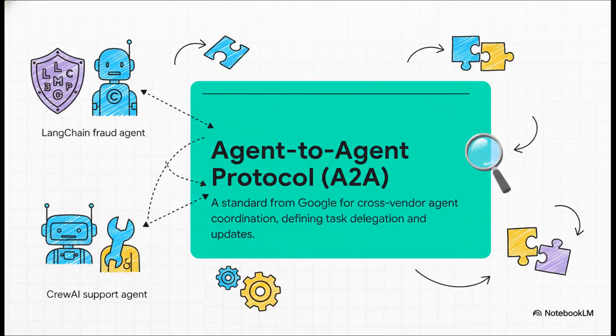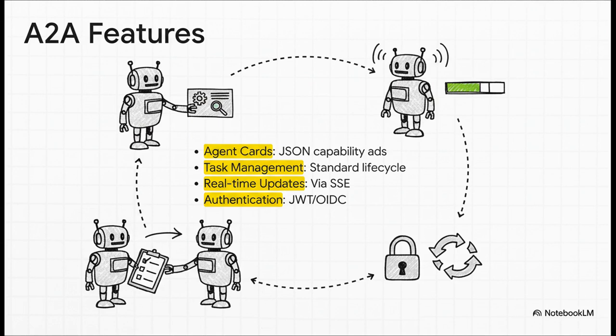But what happens when agents built with completely different technologies have to work together? Maybe your fraud agent is built with LangChain, but your support agent uses CrewAI. Well, that's exactly where Google's Agent-to-Agent protocol, or A2A, comes into play. Now, what's really cool here is how A2A makes collaboration official. It gives agents these agent cards to advertise what they can do, a standard way to manage the lifecycle of a task, and even gives you real-time updates using server-sent events. It's kind of like the handshake and the project plan all rolled into one, and it's all secured with standards like JWT and OIDC for authentication.